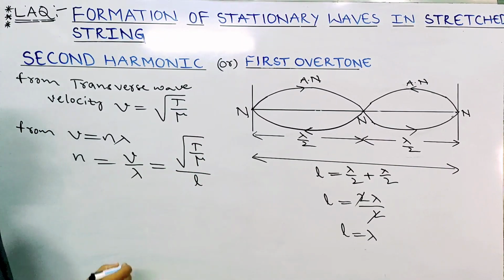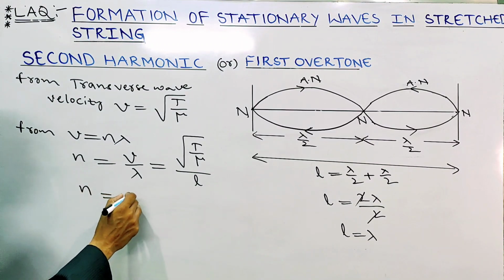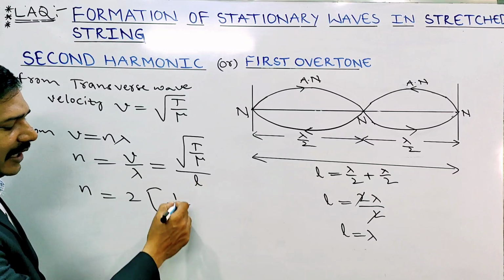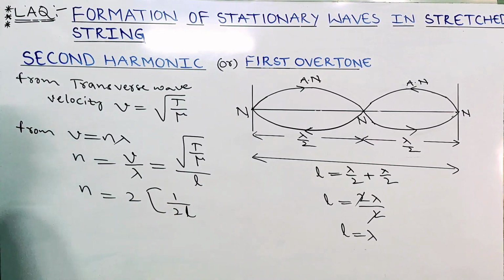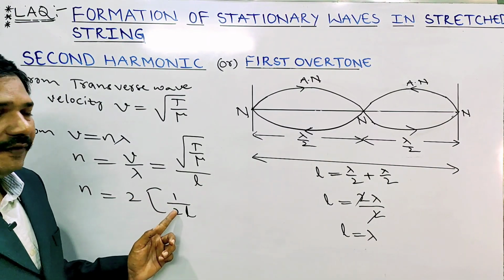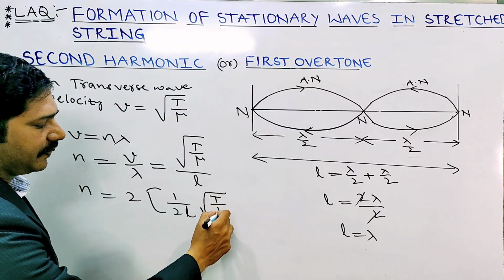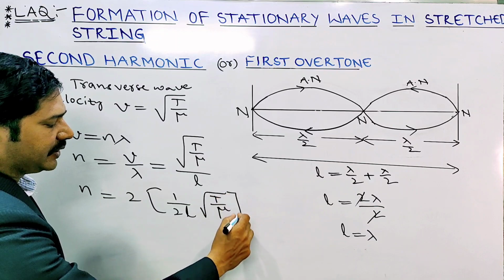Here what I am doing, with 2 I am multiplying in this equation, and this L I am writing outside. With 2 I am dividing. With 2 multiplying and with 2 dividing, into under root T by mu as it is.